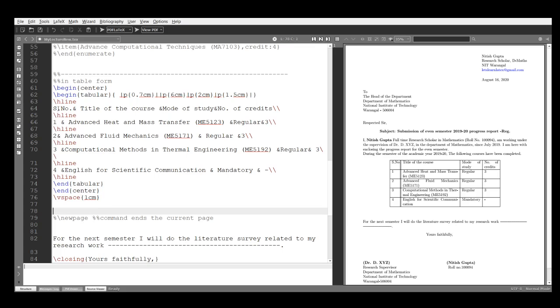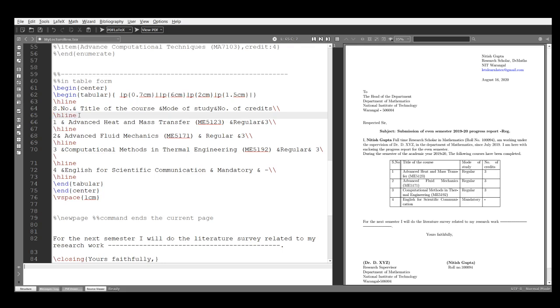So where are we? Yeah, we are in table. Okay, I forgot here, this \hline. This is also a useful command. This is for drawing horizontal lines.